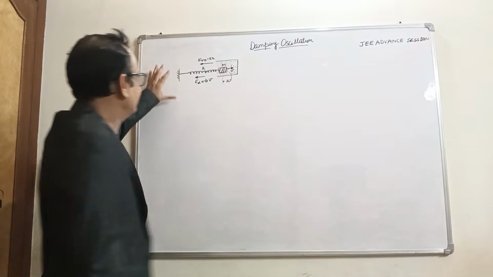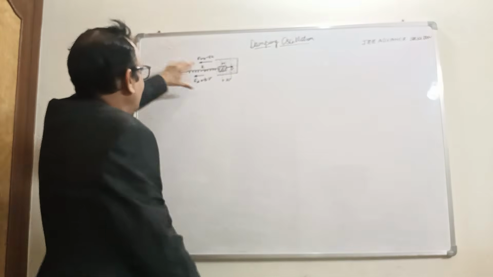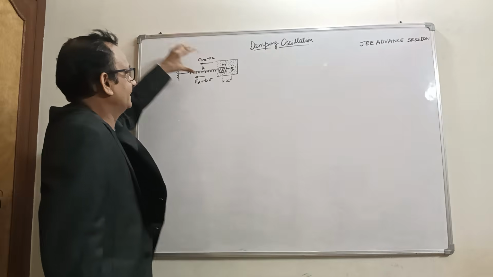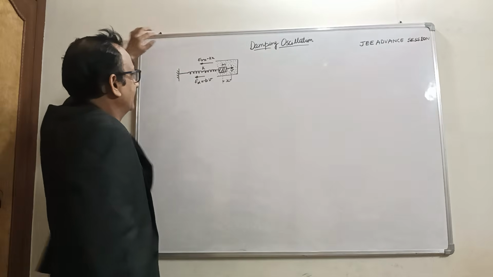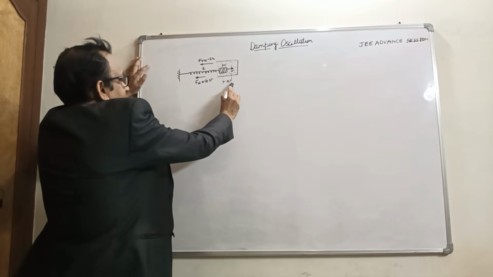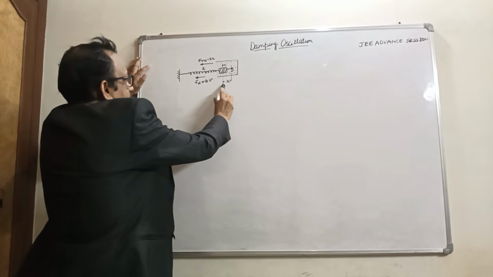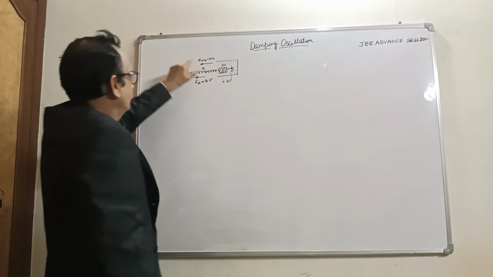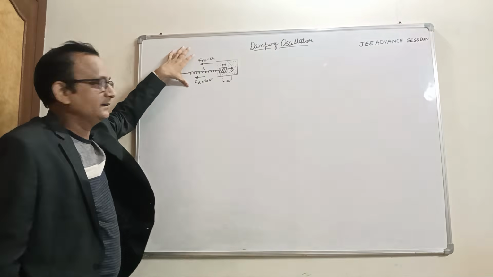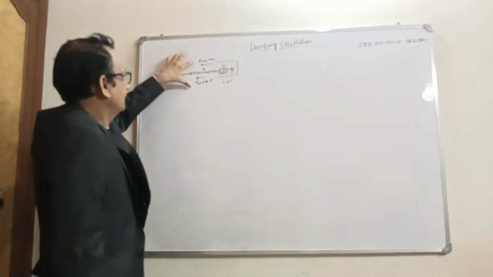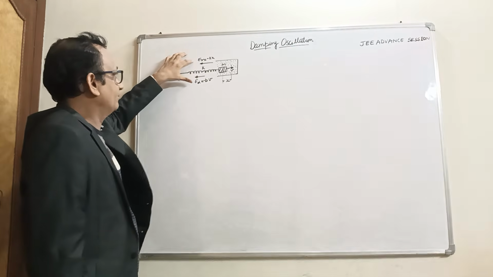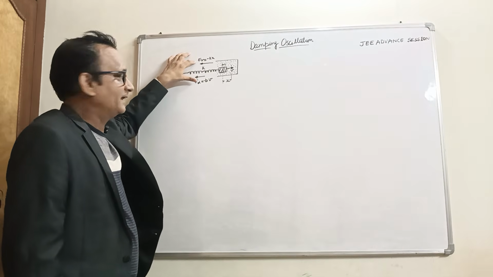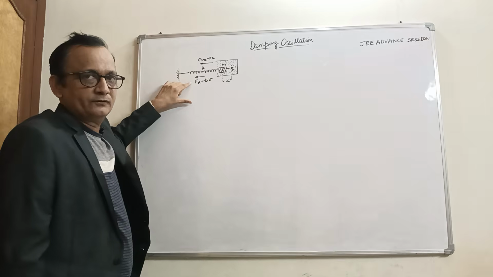Here we consider a spring mass system, and this mass is moving with velocity v in this direction. So displacement would be x from its mean position. So x is the displacement here. Two types of forces are acting on this system. First is the restoring force, this is provided by the spring, and the second is the damping force.